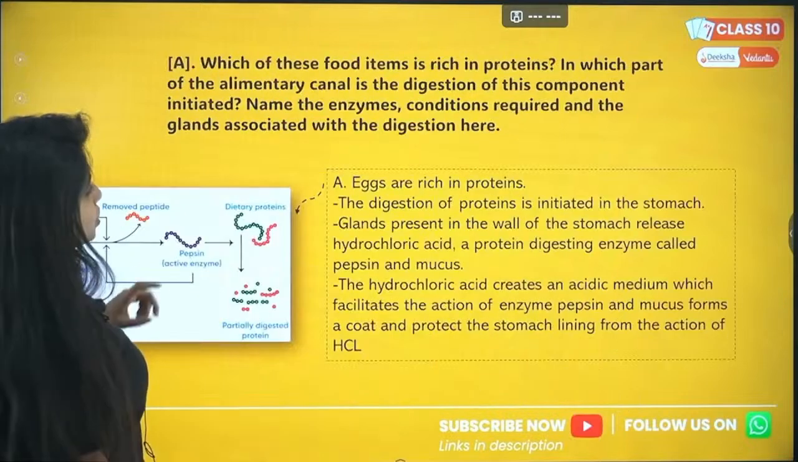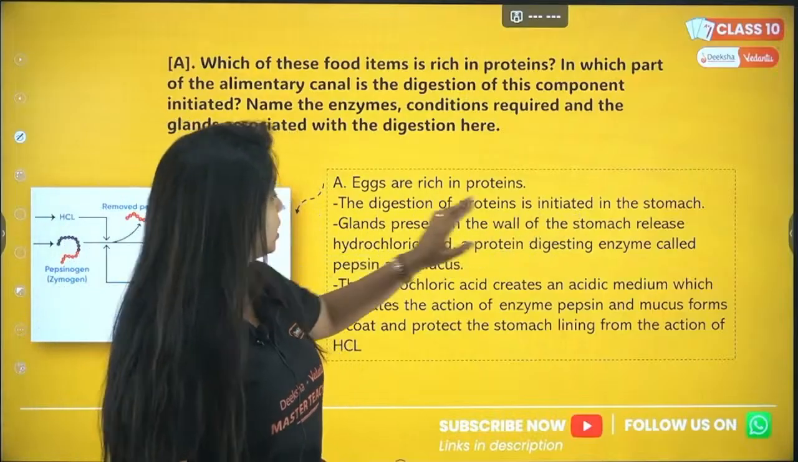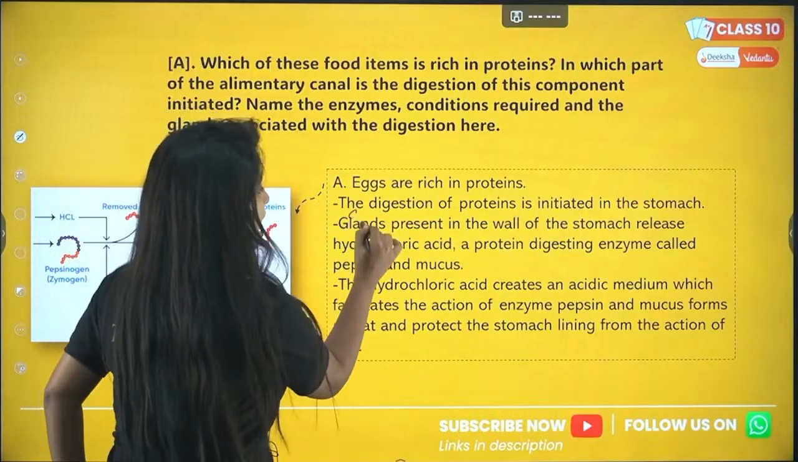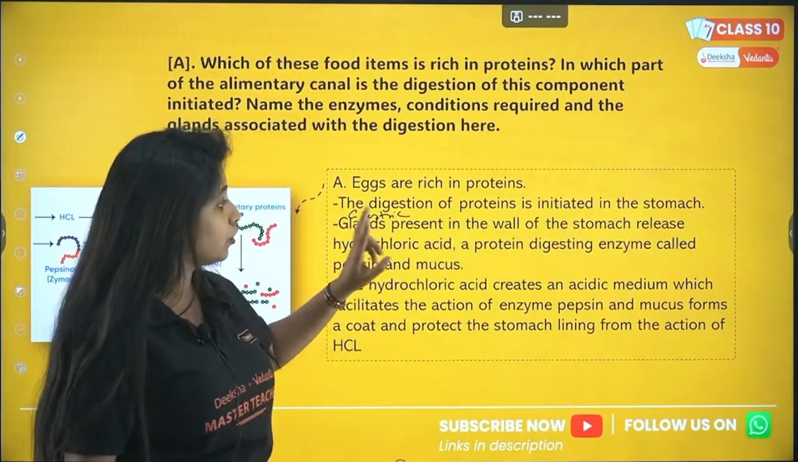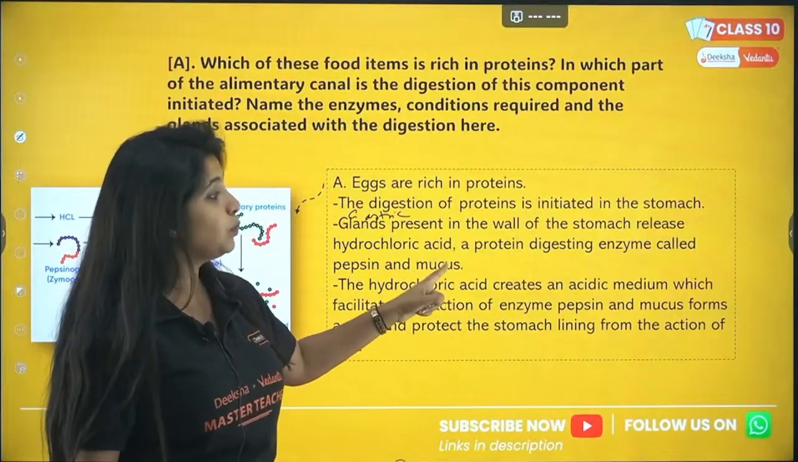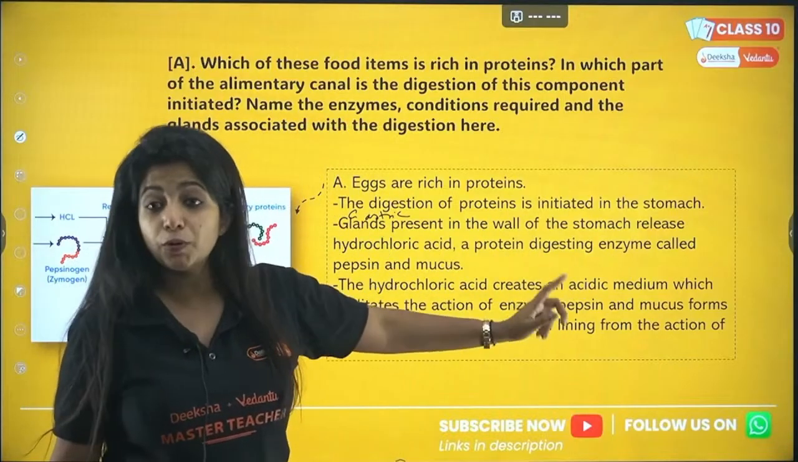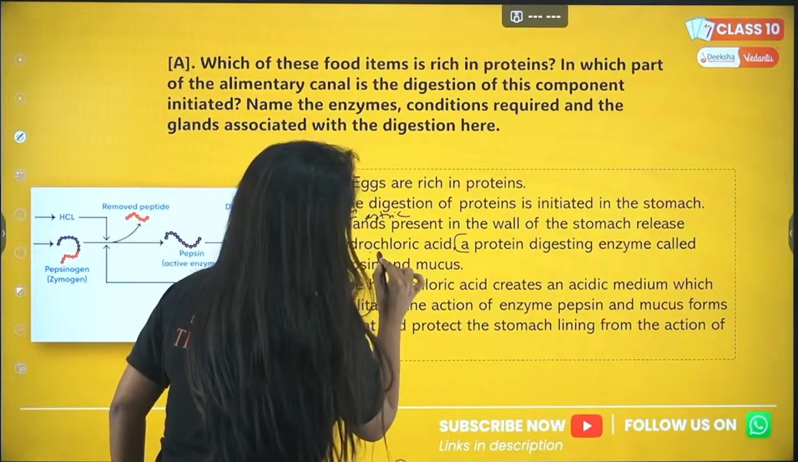So how do you frame the answer? You frame the answer like this. Eggs are rich in proteins. The digestion of proteins is initiated in the stomach. Gastric glands present in the wall of the stomach release hydrochloric acid, a protein digesting enzyme called pepsin, and mucus. So it does not directly release protein digesting enzyme. Please note that. So this is wrong. In your marking scheme it is given, but it is wrong.